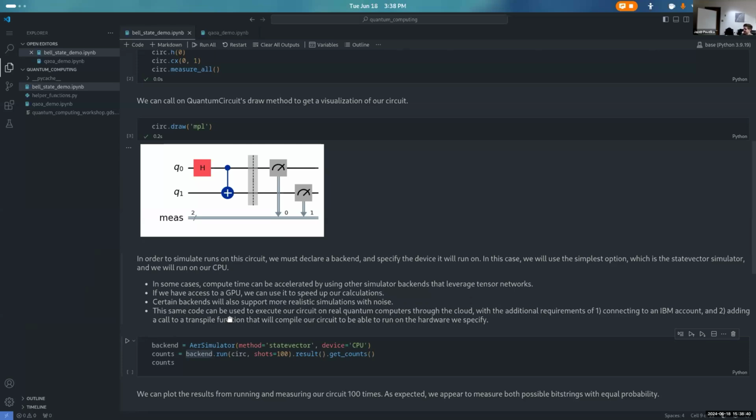And then, this is the nice thing about Qiskit, and a lot of other coding languages support this as well: the same code that we're writing here can be used one-to-one to execute this circuit on a real quantum computer through the cloud. The only additional requirements are, one, connecting with an IBM account. That's one or two lines of code, along with actually creating an IBM account. And two, you have to add a call to a transpile function. This is just a compiler-level thing.